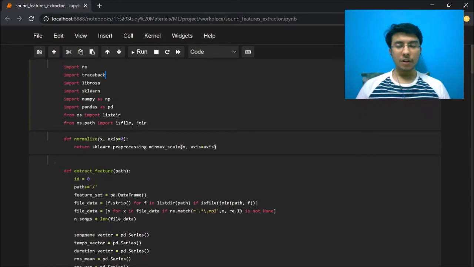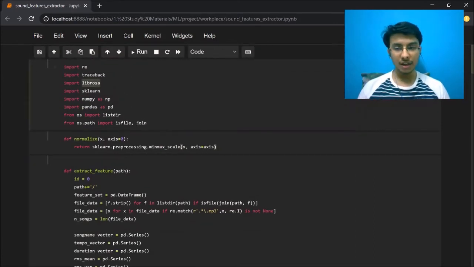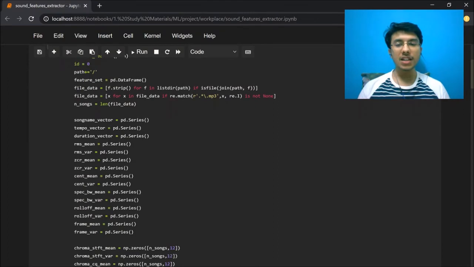Now, before performing the clustering analysis, we need to extract the content-based features from the audio content of the music files that are considered in the dataset, so that the further operations can be performed. So this Python script does exactly that. It defines a function called extract feature, which takes the input of an absolute path to the directory where all the songs are stored. After that, it uses the library Librosa to extract various parameters of the song, such as its loudness, its timbre, its quality, its pitch, its harmonics, such kind of stuff.